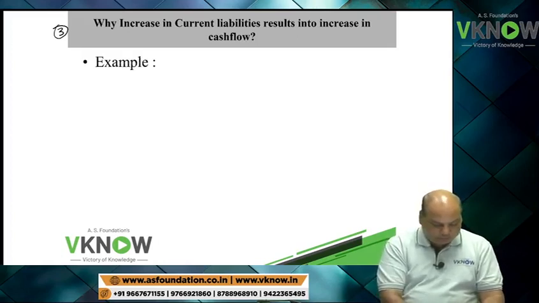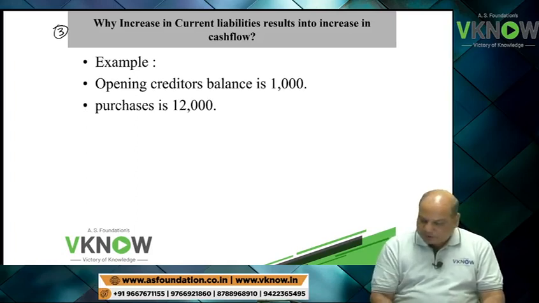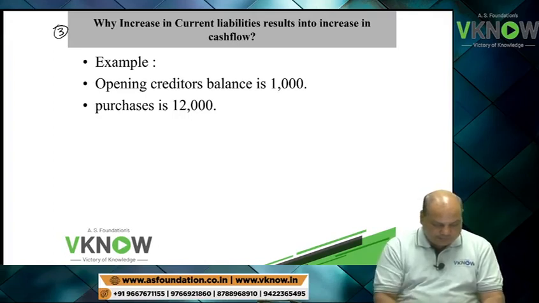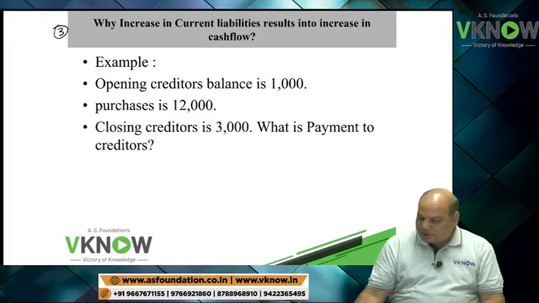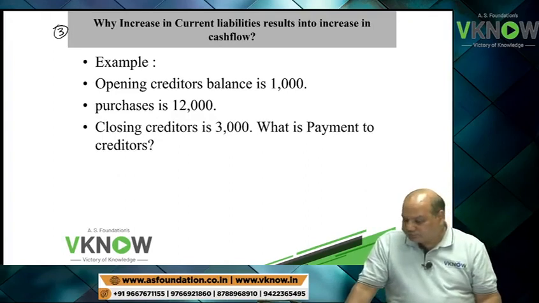Example. Write down: opening creditor 1,000.